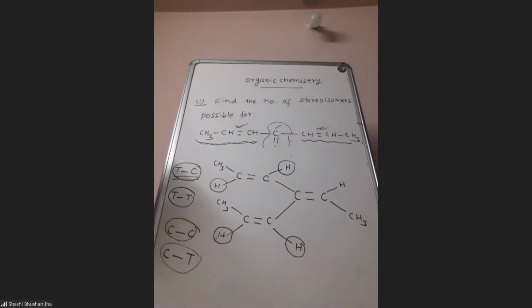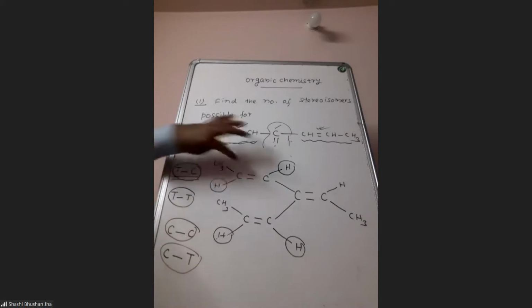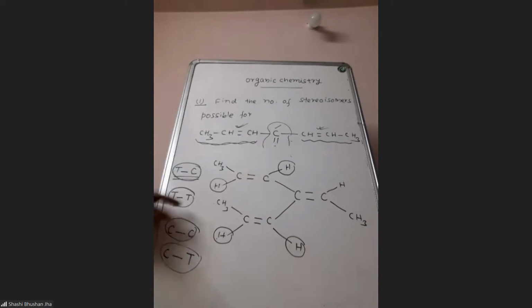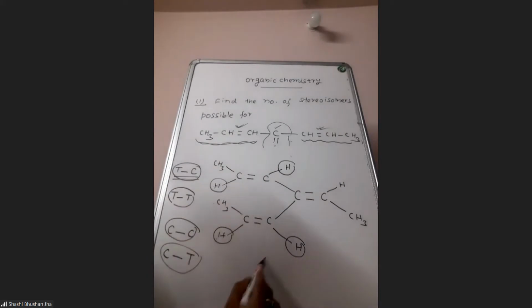So these 4 isomers will be there: trans-cis, trans-trans, cis-cis, and cis-trans. Trans-cis means here trans, here cis. Trans-trans means at both the double bonds trans, and similarly you can understand the others. So the number of geometrical isomers which is possible for this given compound is 4.